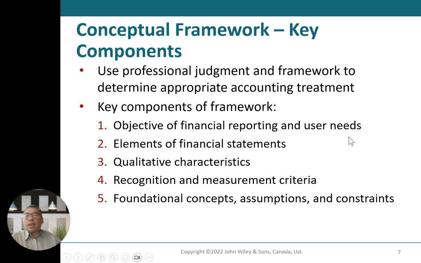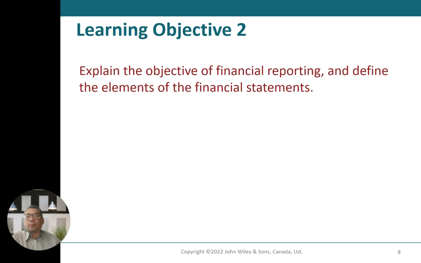Number 1, objective of financial reporting and user needs. Number 2, elements of the financial statements. Number 3, qualitative characteristics. Number 4, recognition and measurement criteria, and number 5, foundation, assumptions, and constraints. That's the conceptual framework. The key part is applying your professional judgment in your accounting treatment.